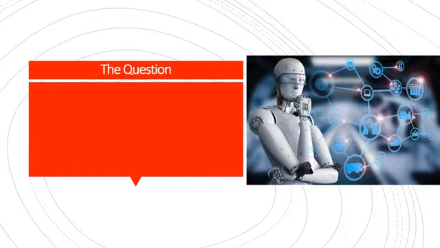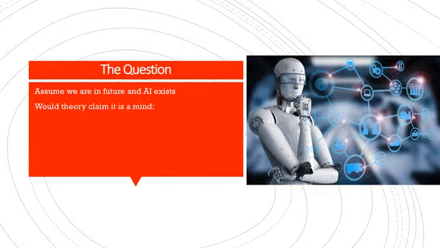All right, now we get to the question. Finally, we get to the question of whether AI has a mind. And the first thing you have to keep in mind, assume we're in the future and it exists. Okay? Don't start this by trying to argue whether or not AI is possible. We're going to assume it does happen. All right, this is the fear. People are afraid it will happen. Well, let's assume that it is. Are we going to then say it has a mind?